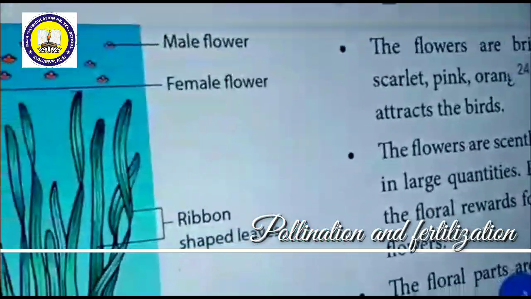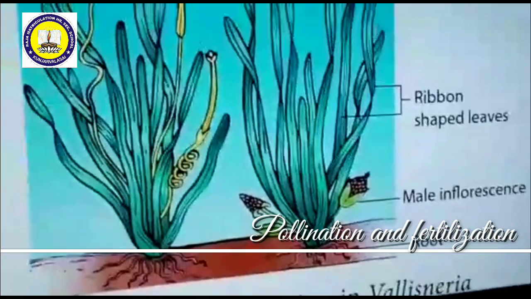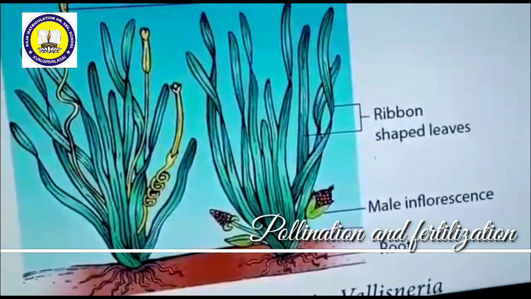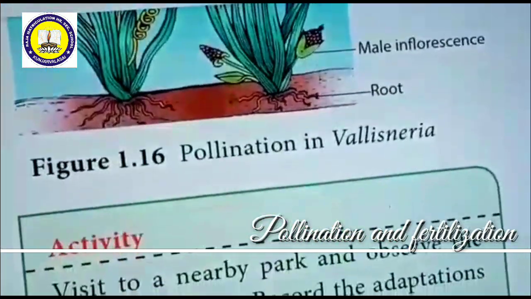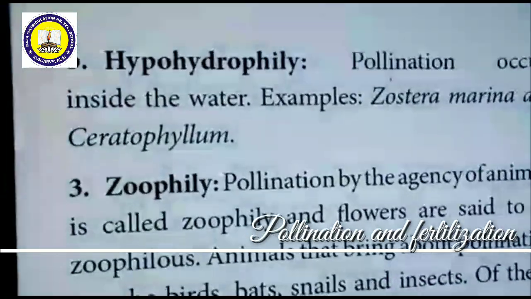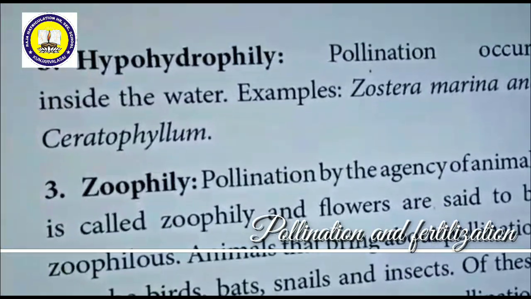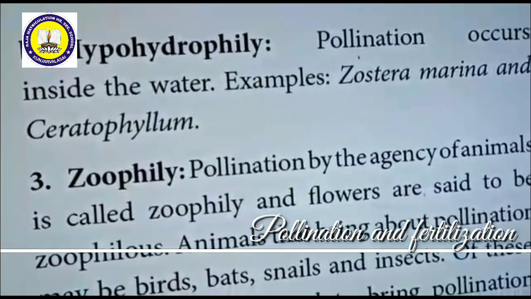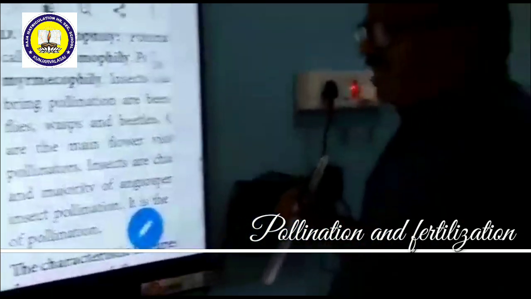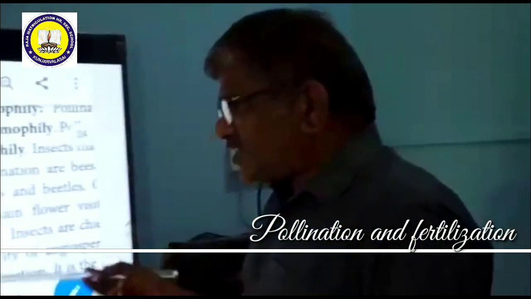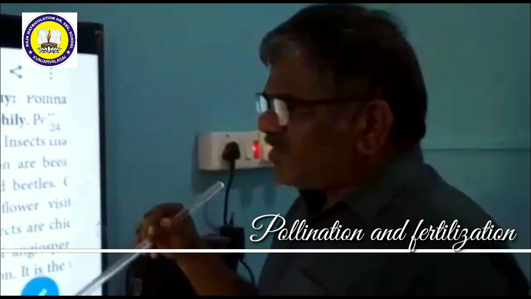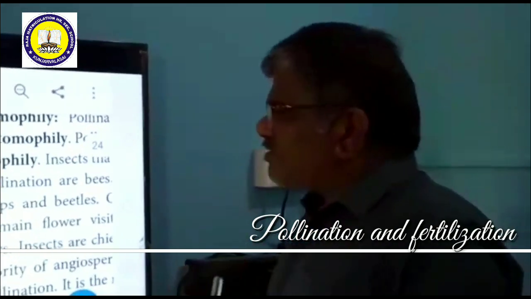Now we shall see the remaining part of pollination, which takes place by various animals. So now we are going to see pollination which takes place by animals. This is also called zoophily. Zoophily means the pollination which takes place by animals. This pollination might take place by birds, snails, insects, various types of animals. Each and every one is called by a different name.